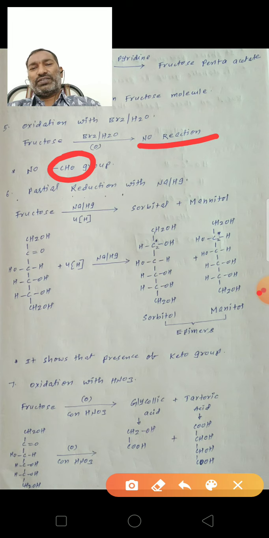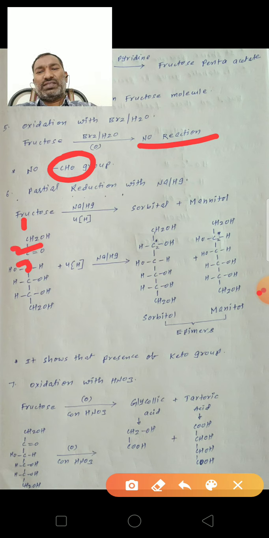So first carbon, second carbon, third, fourth, fifth, sixth carbon. The second carbon is the ketonic functional group, the third carbon OH is on the left side, the fourth carbon OH is on the right side, the fifth carbon OH is on the right side, and the sixth carbon is CH2OH. So on reduction with sodium amalgam, it gives sorbitol and mannitol.